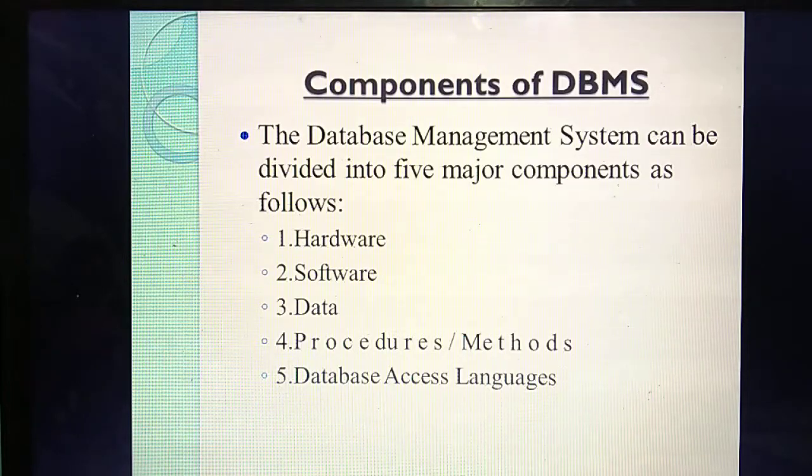Components of DBMS. What do you mean by DBMS? Database management system, isn't it? In a database management system, there are totally 5 major components. How many components are there in DBMS? 5 major components. What are they? Hardware, software, data, procedures and methods, and database access language. Please study this now itself. Again, the 5 components are hardware, software, data, procedure and methods, and database access language.